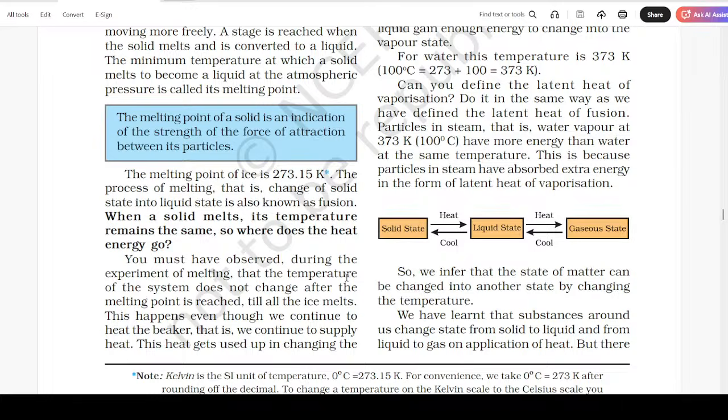Solid state heated, liquid state heated into gaseous state. So we infer that the state of matter can be changed into another state by changing the temperature. We can learn that the substances around us change state from solid to liquid and from liquid to gas on application of heat.